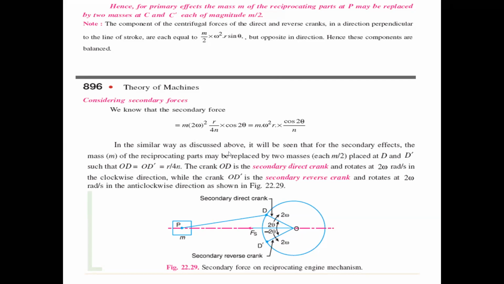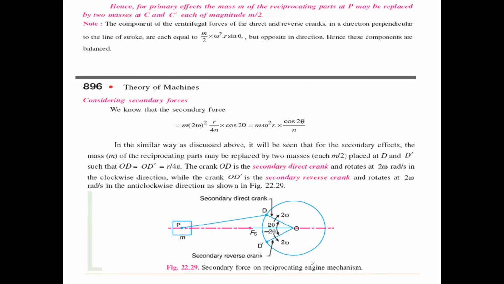Now we find the secondary forces for the direct and reverse cranks. Just observe the reciprocating engine mechanism.